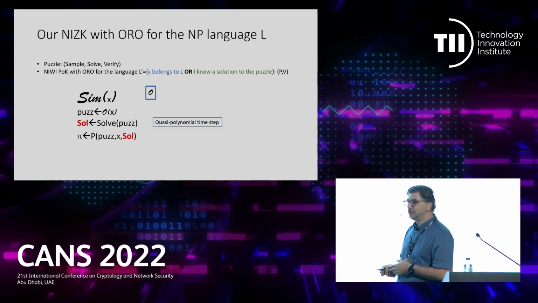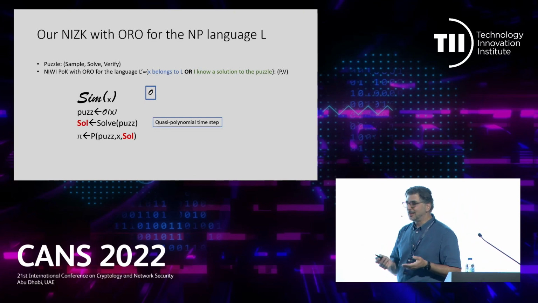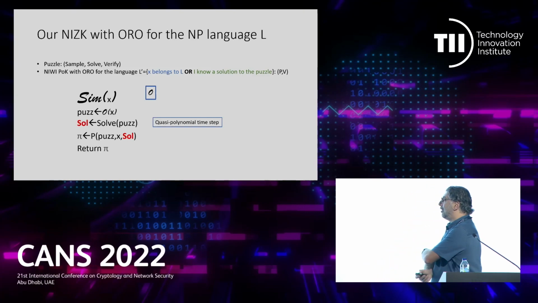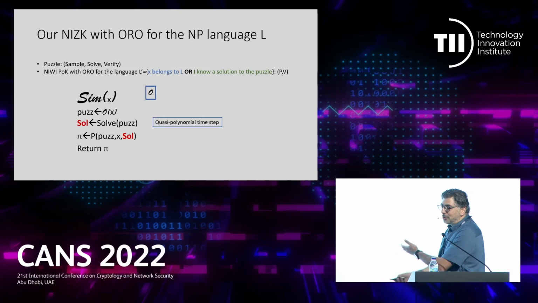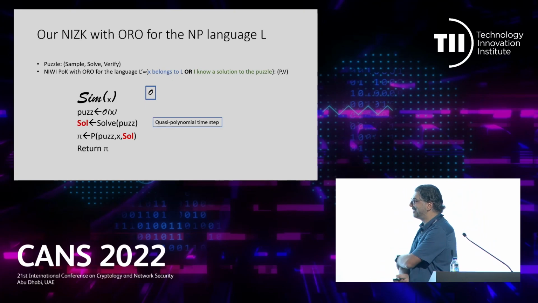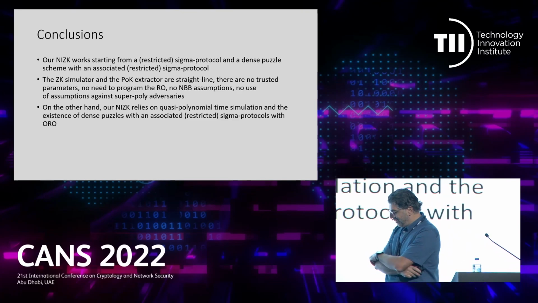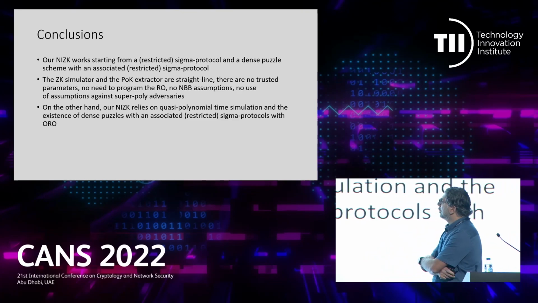And the simulator will actually have a more sophisticated algorithm, will solve the puzzle, taking quasi-polynomial time. And then we'll use the prover of the NIWI, because it has a witness. Sol is a legitimate witness to run the prover. All right, so we show, of course, a security proof showing that the output of the simulator is indistinguishable from the output of the prover. I can finally conclude my talk.